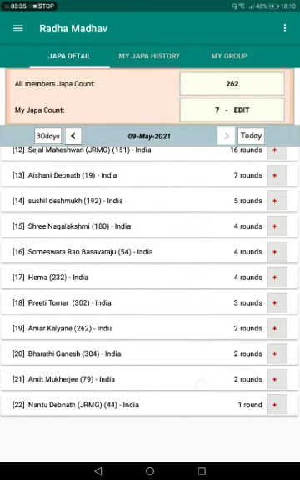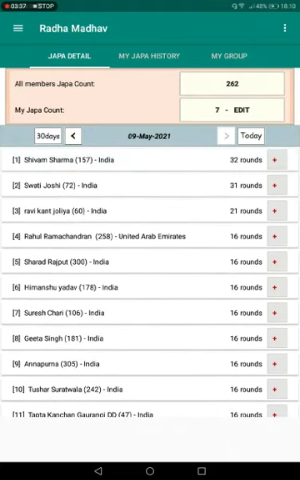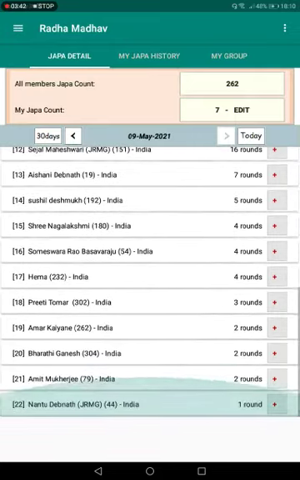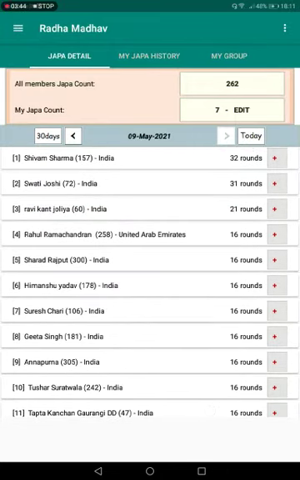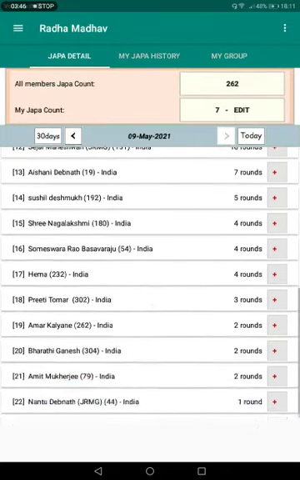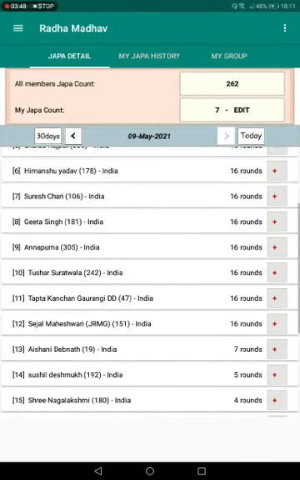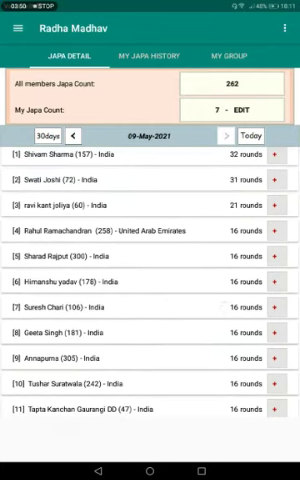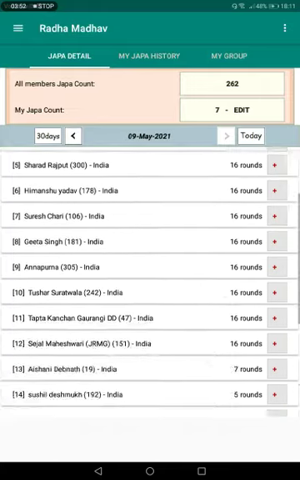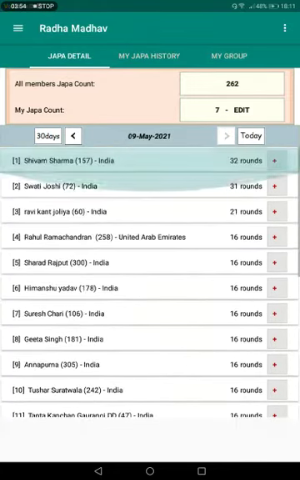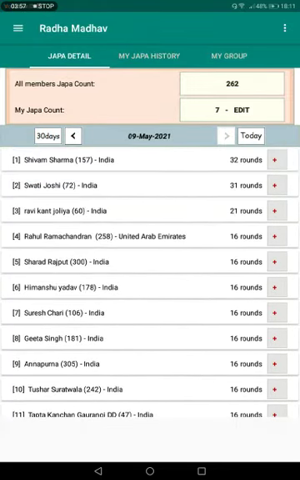Now the next option I'm going to show you is how to add members to your group. Suppose there are thousands and thousands of users using this app, and you can find your friends and see how many rounds they have submitted. You can just find them and add them to your group.